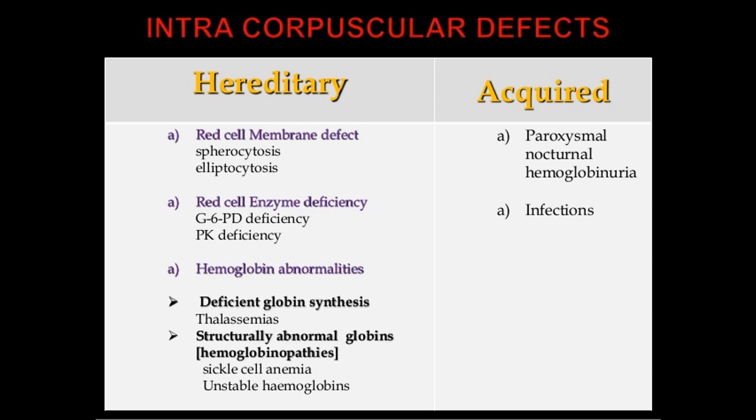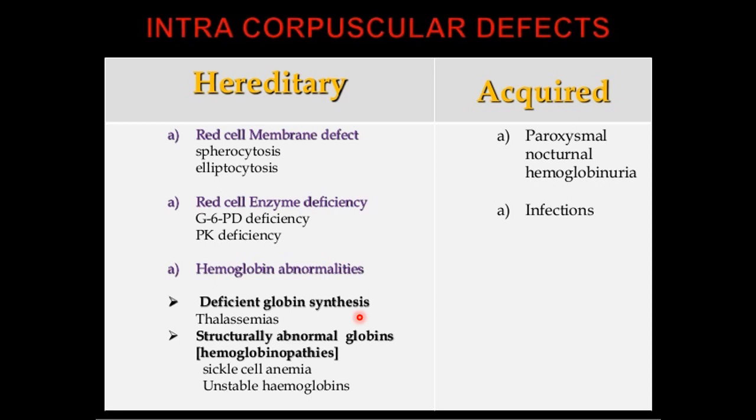Coming on to the intrinsic defect. As I already said, it is due to the intrinsic red cell defect, that is the internal part of the red cell defect. So here we may see mainly the red cell membrane defect, enzyme defect, and hemoglobin defect.